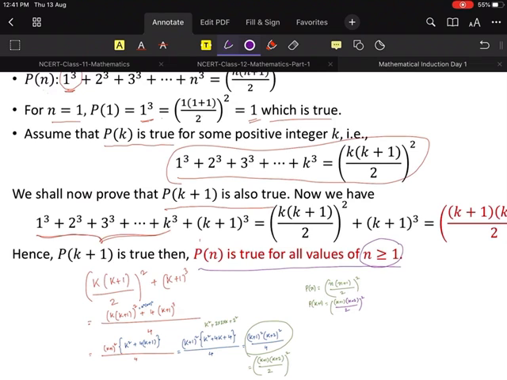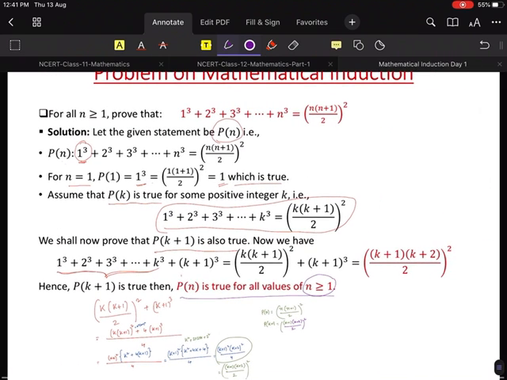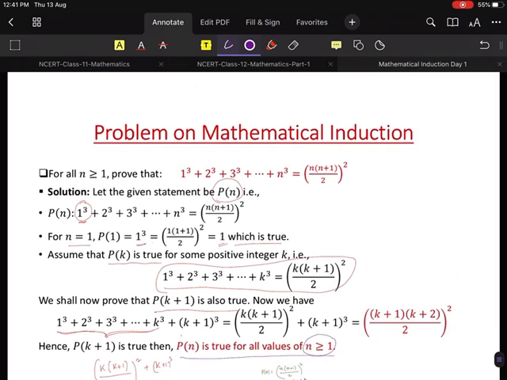So why am I taking n greater than or equal to 1? Because we started with 1, okay? We cannot have less than 1. We started with 1, so it will be possible only for natural numbers. So please be very clear. It is only possible for natural numbers. Okay, that is it. This is the explanation of the